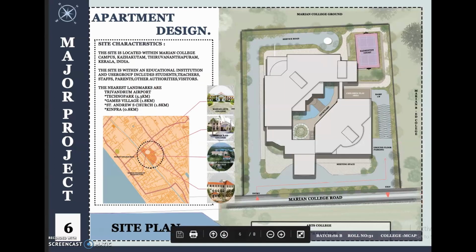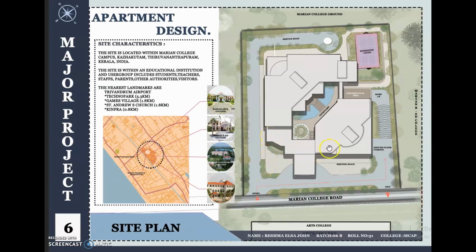The site plan. Site characteristics. The site is located within Marian College campus, Kazhakootam, Trivandrum. The nearest landmarks are the Trivandrum Airport, Technopark, Games Village, St. Andrew's Church, and Kinfra. Coming into the site plan, the site is accessed through the road on the southwest of the site, which then leads to the guest parking on the ground floor and the basement parking. The staff has a separate road on the southwest of the site.